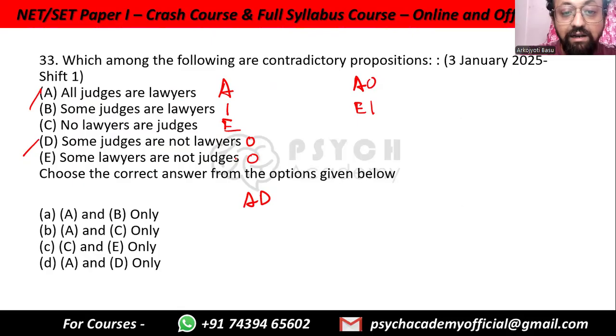Why does A and E not match? Because in A, the statement is about judges, but in E, the statement is about lawyers. If the subject is not the same, you cannot compare. It does not work like that. But in this one, the subject judges and judges is the same, so you can compare. A and D works. And these are separate subjects, so even these cannot be compared. So only A and D. Option D, A and D only.